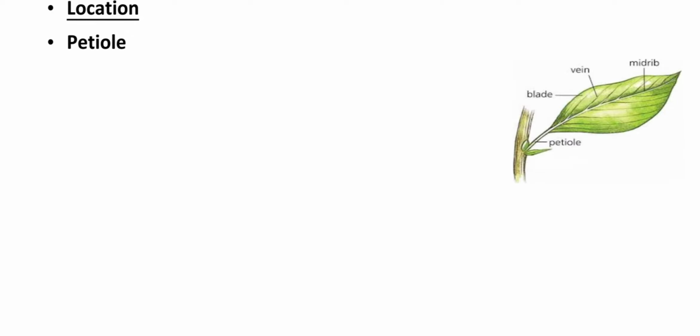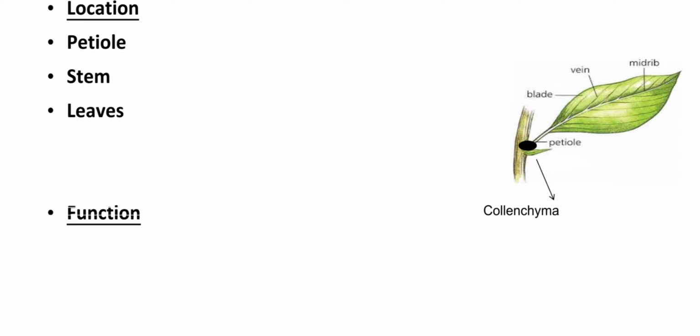Petiole means the stalk of the leaf, the tiny stalk which attaches the leaf to the stem. So this is called the petiole. The second location is the stem of the plant, and the third location is the leaf. Now, what is its function?